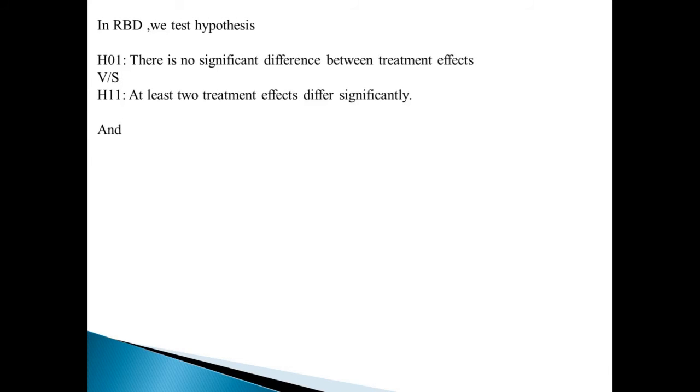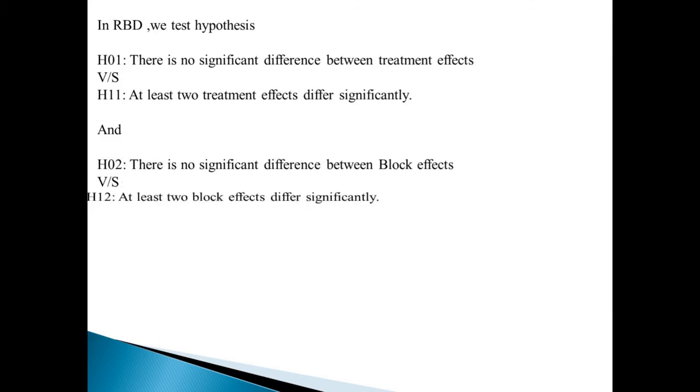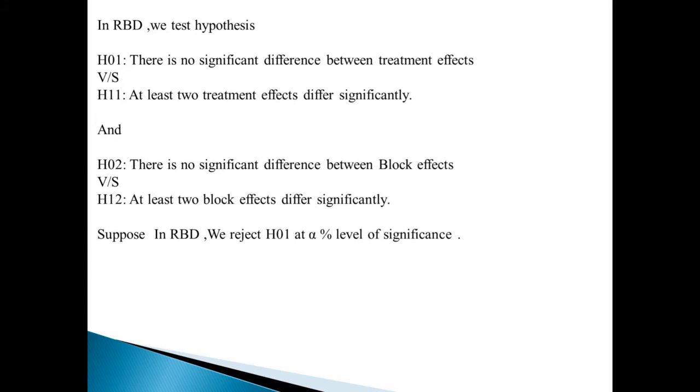So this is the hypothesis for treatment, and another hypothesis is for block: H02, there is no significant difference between block effects, versus at least 2 block effects differ significantly.